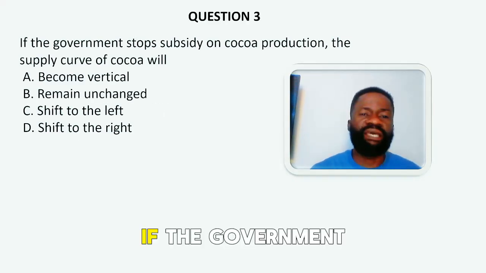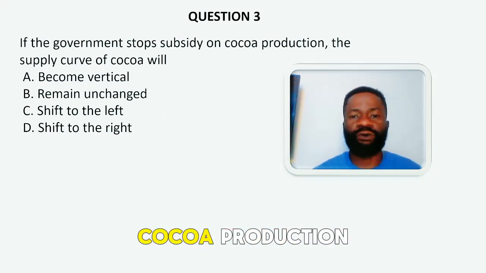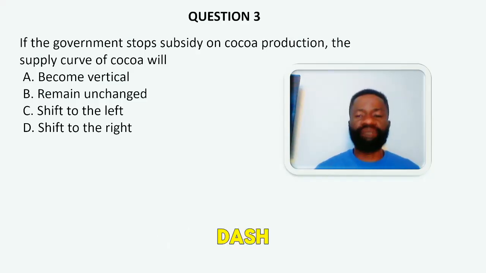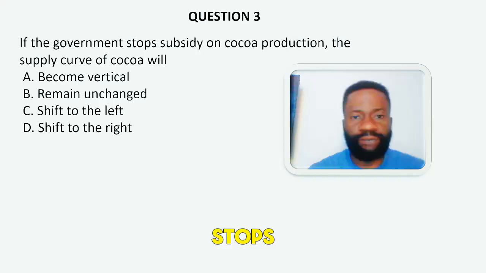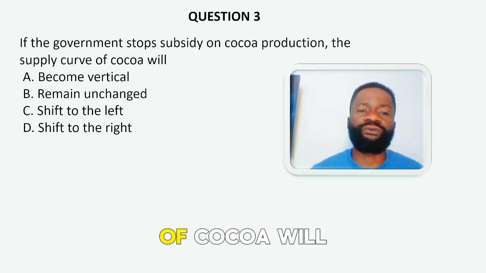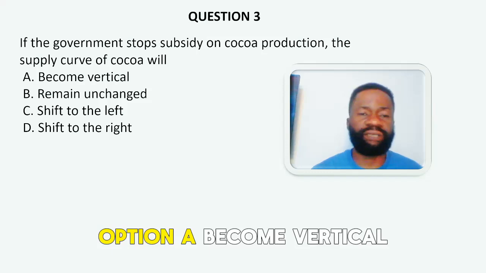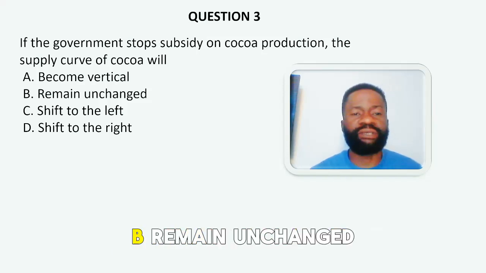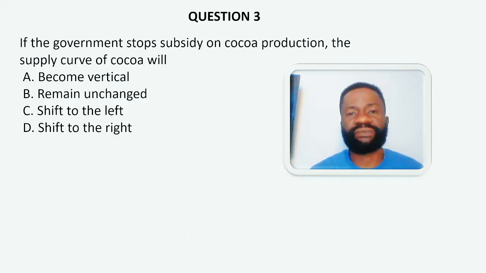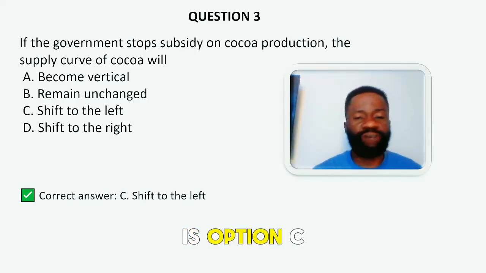Question 3. If the government stops subsidy on cocoa production, the supply curve of cocoa will dash. Option A. Become vertical. B. Remain unchanged. C. Shift to the left. And D. Shift to the right. The correct answer to the question is option C.